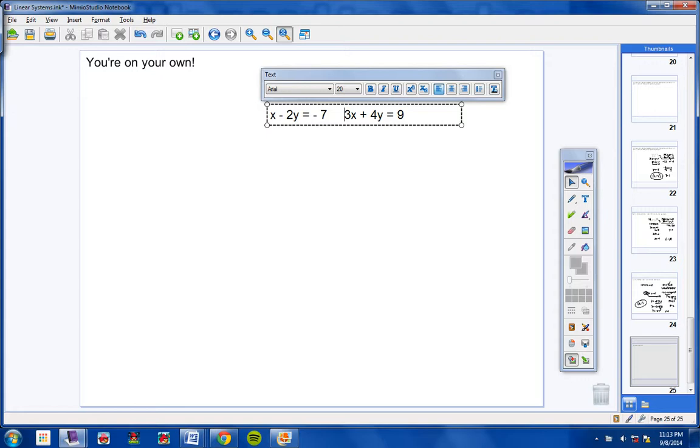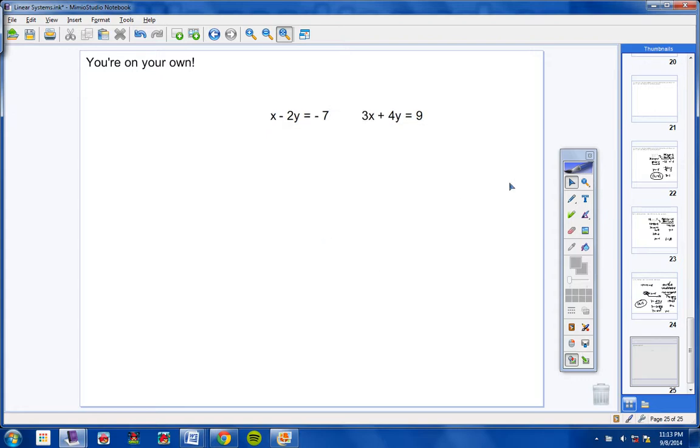There we go. Okay, so we're going to take this equation right here, and we're going to get x by itself. So we're going to bring the negative 2y over, and we're going to make it a positive 2y. So the negative 2y is gone. So we're left with x equals negative 7 plus 2y. So there. Now we know what x equals.